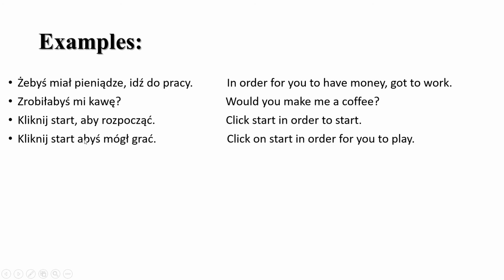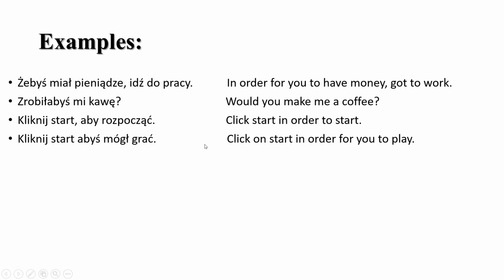Kliknij start, abyś mógł grać. However, here, click start in order for you to play. So you add abyś, this ending that represents you. Mógł is the past form of the verb móc, which means you can.